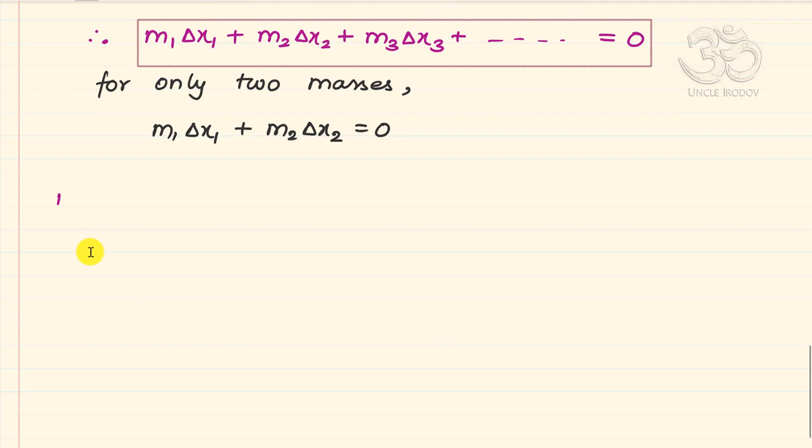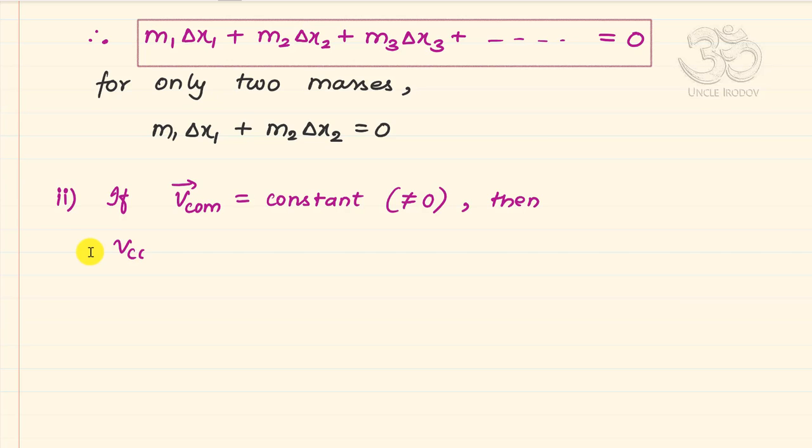So the second one is of the same kind, where what I do now is with the velocities instead of the x coordinates. So if the velocity of the center of mass is a constant and is not equal to 0, then I can write that the velocity of the center of mass initially is equal to the velocity of the center of mass finally, and this equation can be opened up.